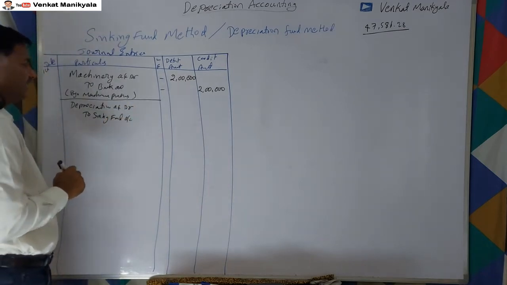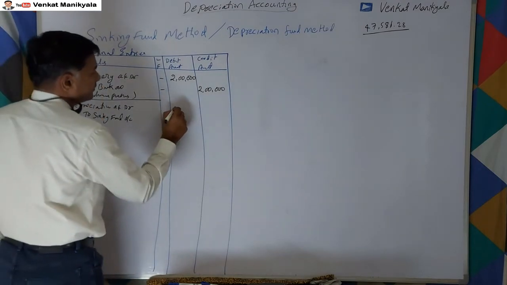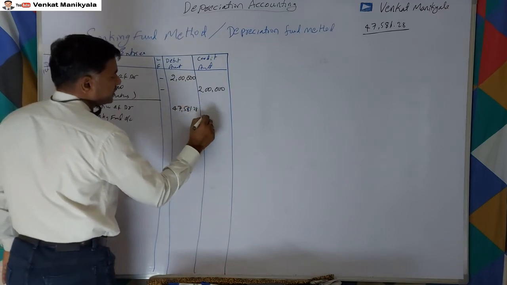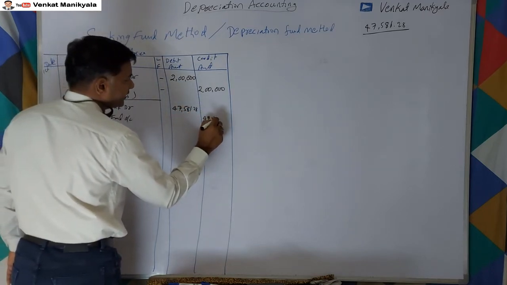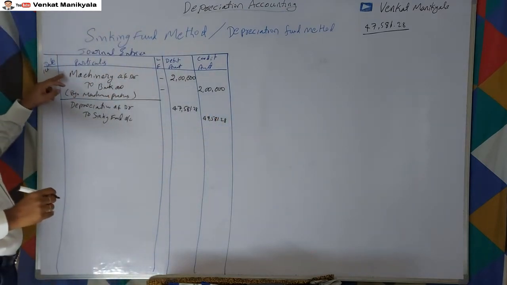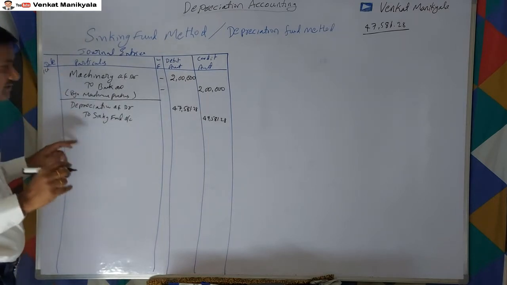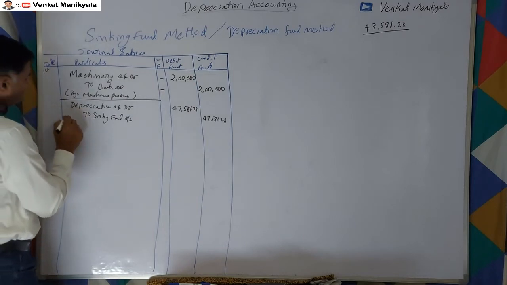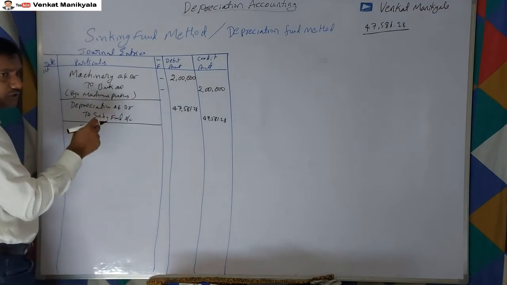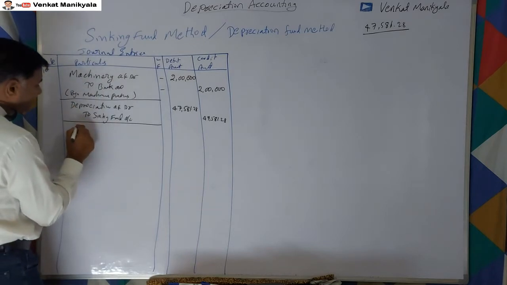It is having a credit balance, right? So how much is the amount here? How much depreciation do you have to provide? 47,581.28. Let us say this machinery is purchased at the beginning of the year. This depreciation we provide at the end of the year, right? So at the end of the year we provided, and whatever we have provided, we are supposed to invest outside, right? So how much do we invest?